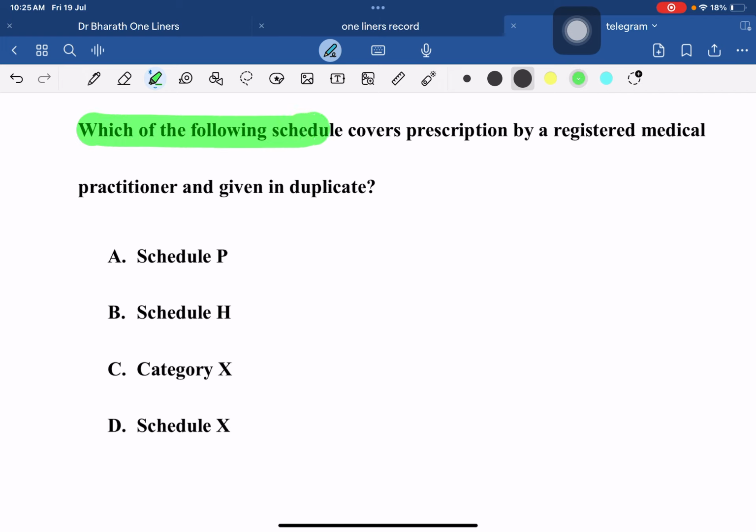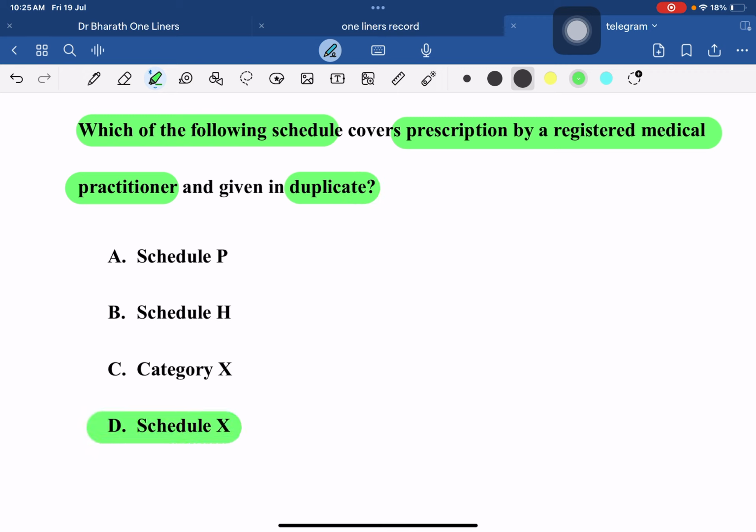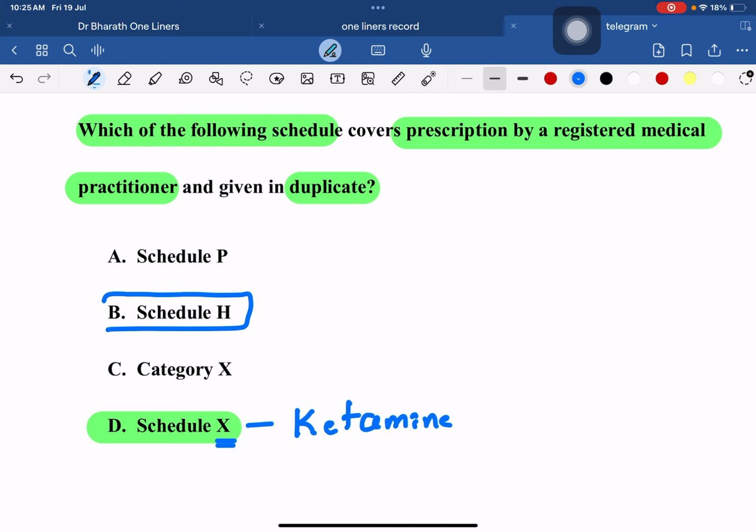Which of the following schedule covers prescription by a registered medical practitioner and given in duplicate? Now that is called Schedule X. Now remember X for Xerox. The drug is given as Xerox because these are highly psychotropic drugs like ketamine. If you want to prescribe ketamine, you have to give the prescription in duplicate, and one is kept by the pharmacist and one by the patient. Now Schedule S is the normal schedule where the drugs are prescribed by the registered medical practitioner. Since they have given duplicates, the answer will be Schedule X.